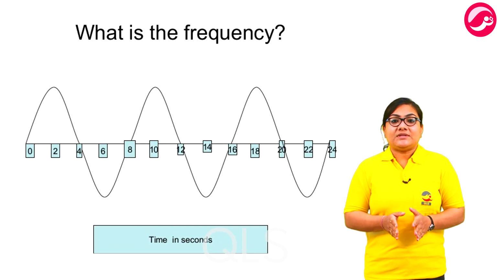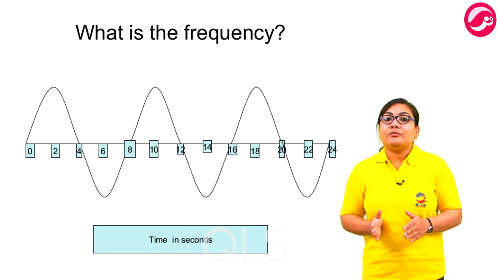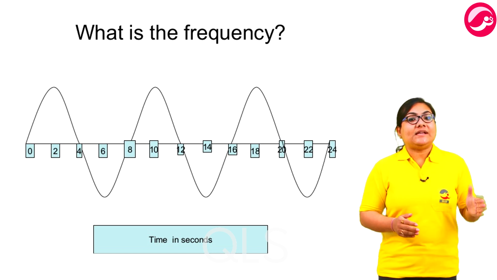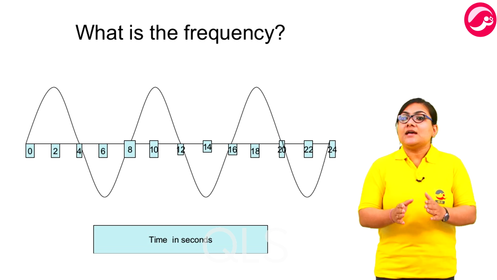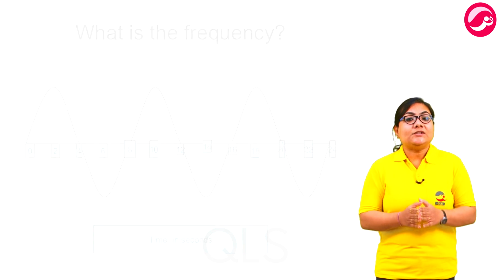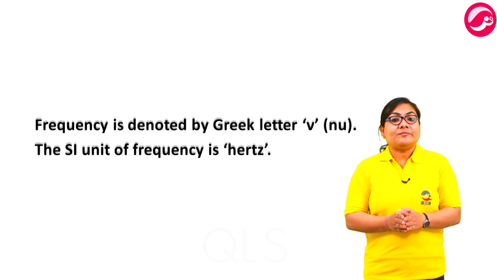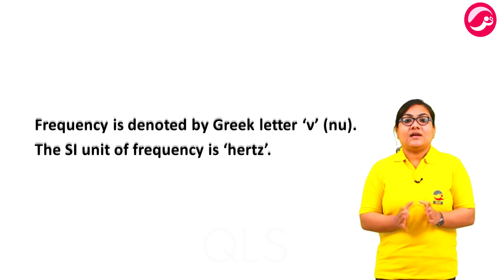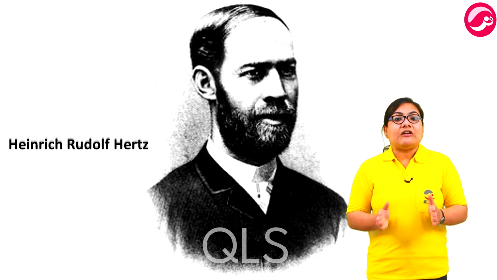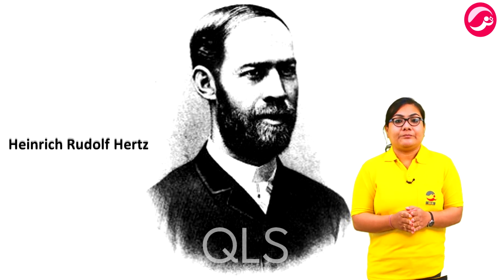Next is frequency. The number of sound waves produced in unit time is called the frequency of sound waves. For example, a source of sound produces 20 sound waves in 1 second. Thus, we can say that the frequency is 20 Hz. Time is taken in seconds, and the frequency is denoted by the Greek letter nu. The SI unit of frequency is Hertz. This name was given after the German scientist Heinrich Rudolf Hertz.